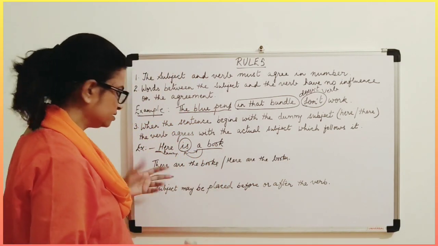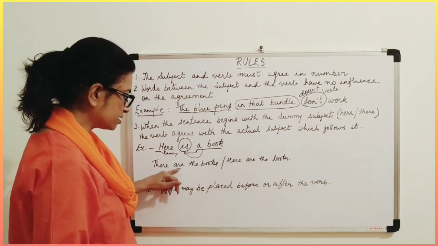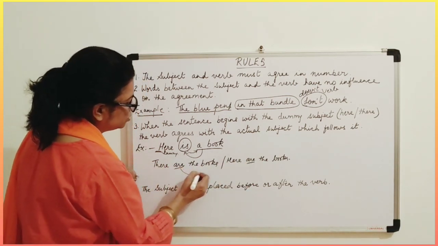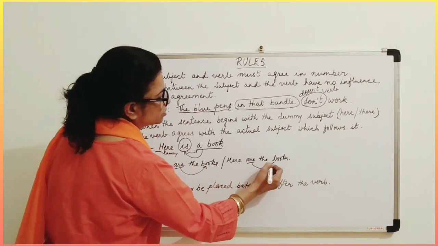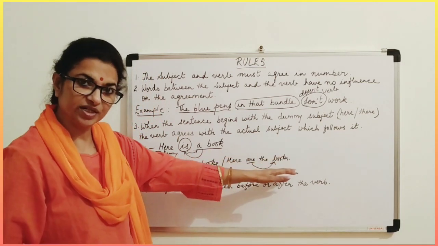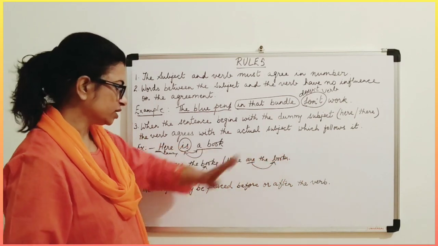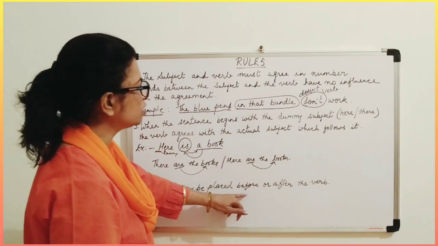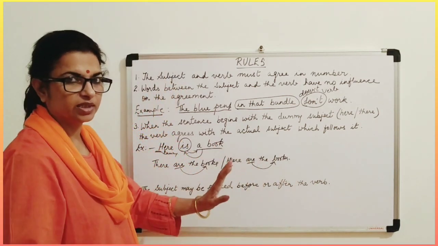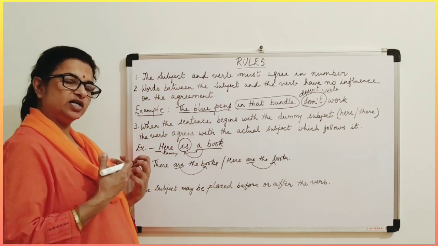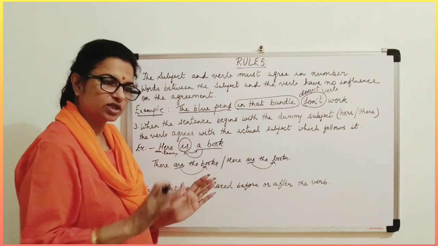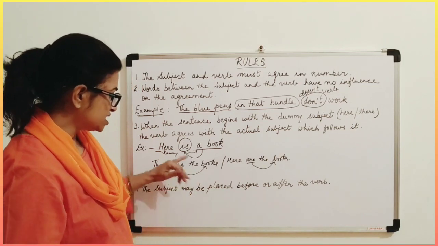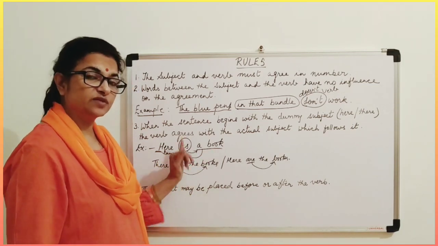So here and there, they are there, and are here, both. These are agreeing to this subject, the subject which is following it, coming after it. Okay? So that means it is not compulsory. The subject may not be placed before or after the verb. This is not compulsory, that the subject has to come first and then the verb will come. No, it is not at all compulsory. It can also come after the verb, whereas here it is agreeing with the subject which is following it.